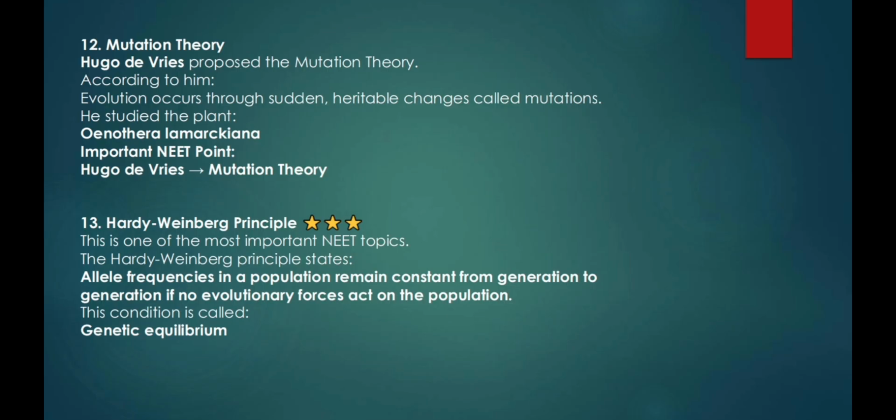Number 12, mutation theory. Hugo de Vries proposed the mutation theory. According to him, "evolution occurs through sudden, heritable changes called mutations." He studied the plant "Oenothera lamarckiana". Important NEET point, Hugo de Vries mutation theory.